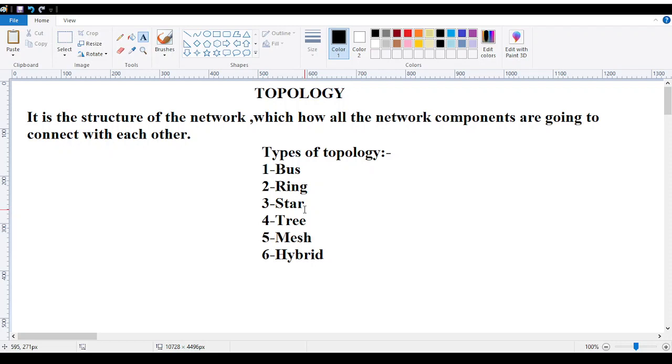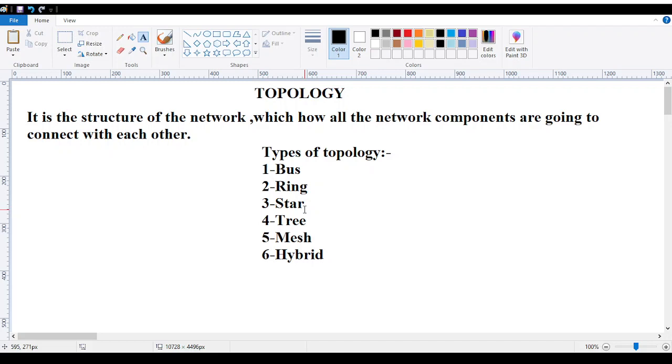Worldwide, not only you and me, not only your cell phone network, every single thing is based on wired connectivity. That is what we discuss in this topology.